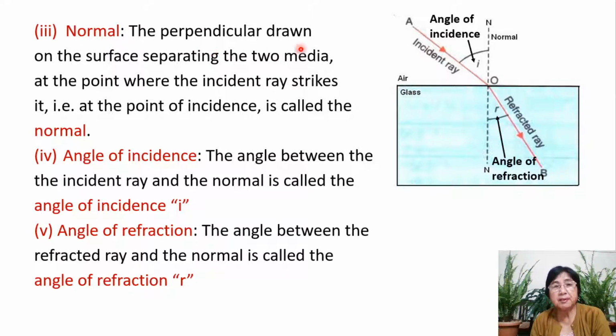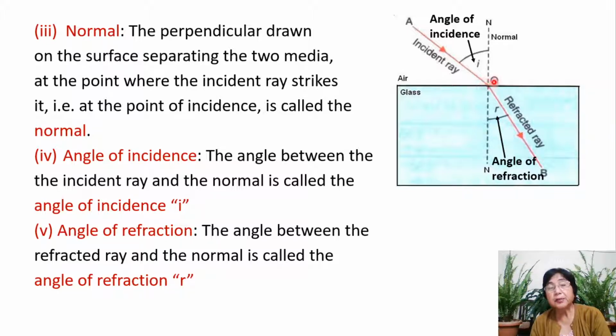The next term is normal. The perpendicular drawn on the surface separating the two media at the point where the incident ray strikes, that is, at the point of incidence, is called the normal. This is the perpendicular drawn to the surface at the point of incidence. So point O here is the point of incidence because this is the point where the incident ray strikes the surface.